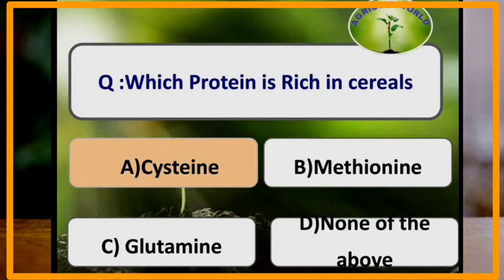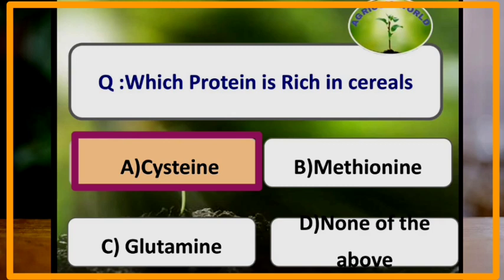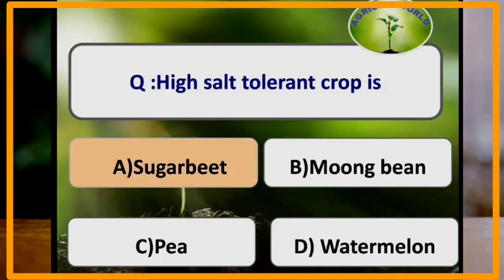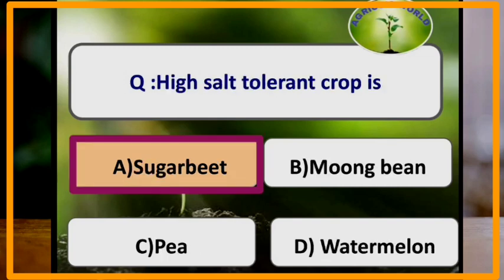Which protein is rich in cereals? Cysteine is a protein which is rich in cereals. Strawberry is propagated by which of the following methods? Strawberry is propagated by runners. High salt tolerant crop is sugar beet. Sugar beet is high salt tolerant crop.